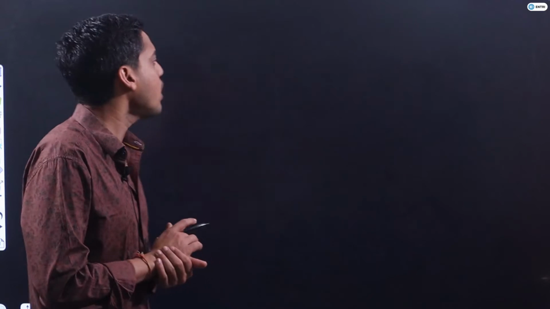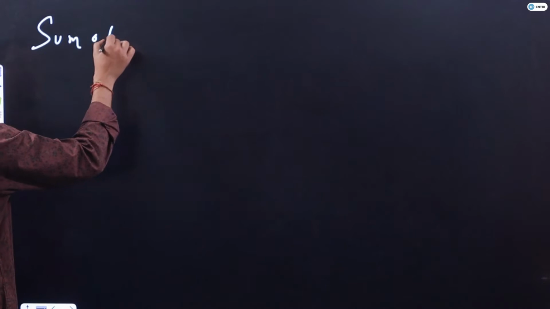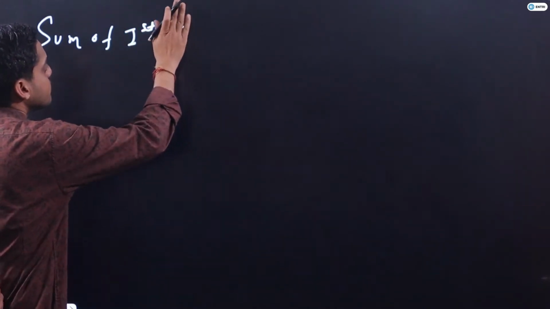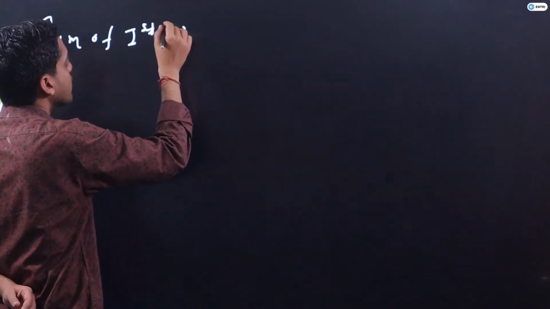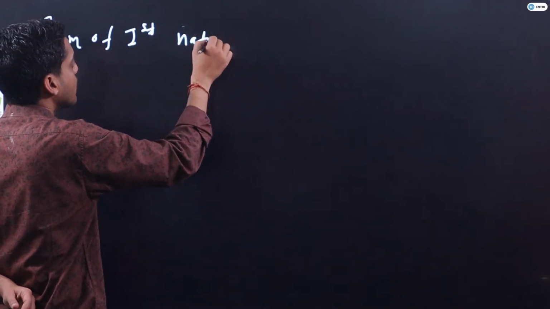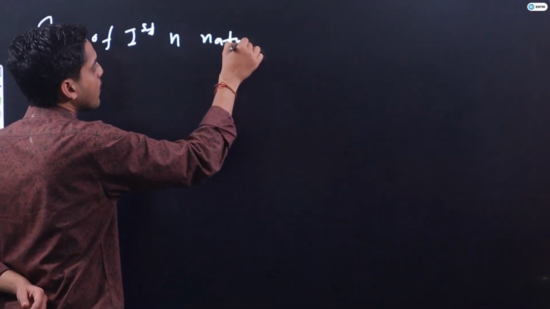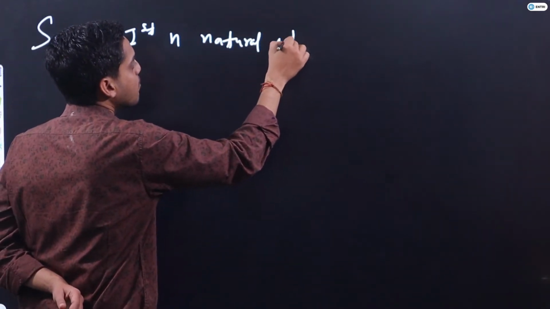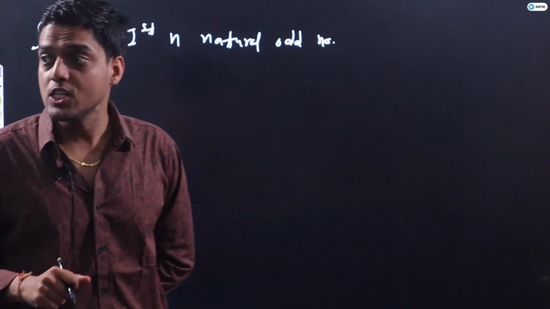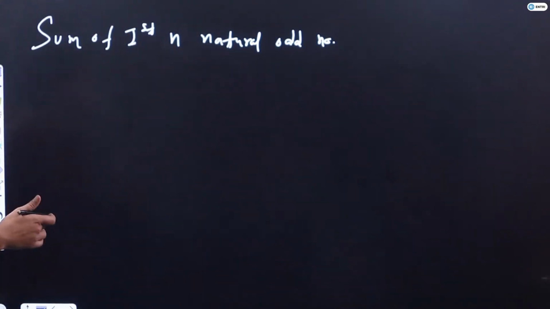If I talk about the sum of the first n natural odd numbers, I am talking about the odd numbers, guys. It is very important. What is the sum of the first n natural odd numbers?